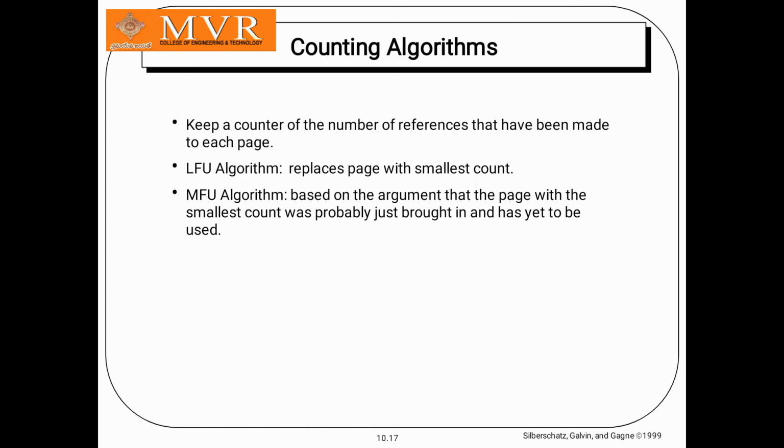And counting algorithms: here the algorithms count the references made to each page, and they are the LFU and MFU algorithms. LFU means it replaces the page with the smallest count, and MFU is based on the argument that the page with the smallest count was probably just brought in and is yet to be used.